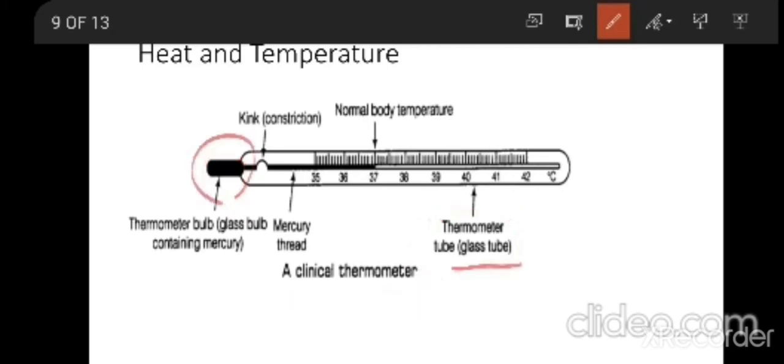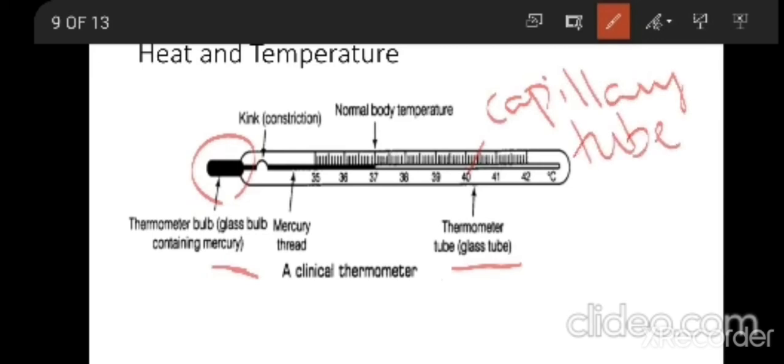This round bulb-like structure is known as the thermometer bulb, and it contains mercury. The mercury thread continues throughout the thermometer. This small tube-like thing is known as the capillary tube.